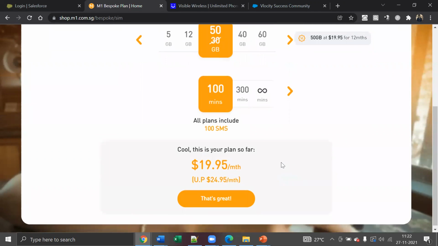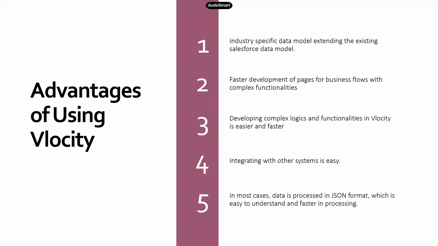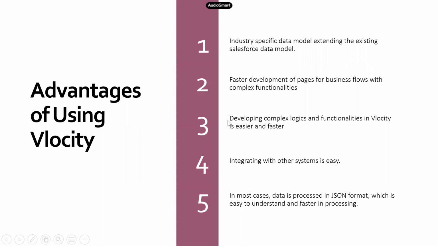And I think they went live within 6 or 7 months with a lot of functionality in the backend, right? So yep, development of complex business flows becomes quite easier, right? And for example, there is another example which I can give for your third point, like developing complex logics and functionalities and velocity is easier and faster, right?